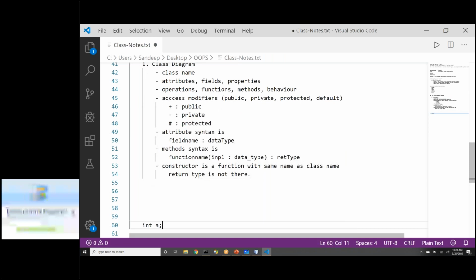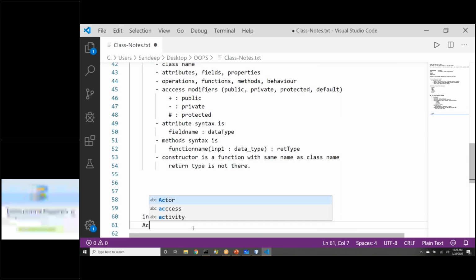When we write programs in this way, we say, hey, int a. What is the meaning of this line? What is int in this line? Int is a data type, certainly. What is a here? If int is a data type, what is a? A is a variable. Absolutely. So in the same way, when we have a class actor, we will say, hey, actor is nothing but a data type.